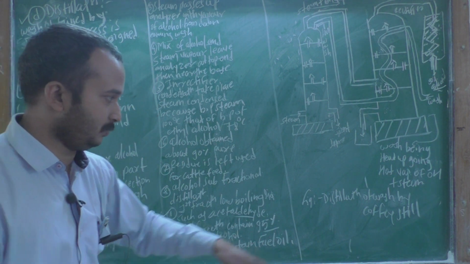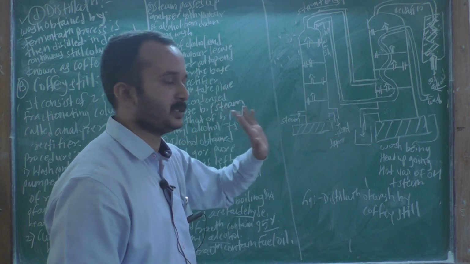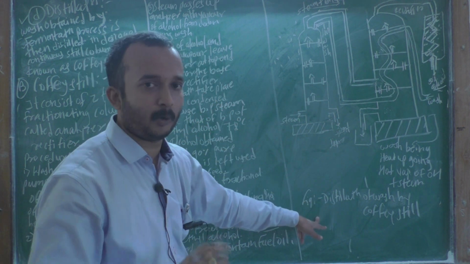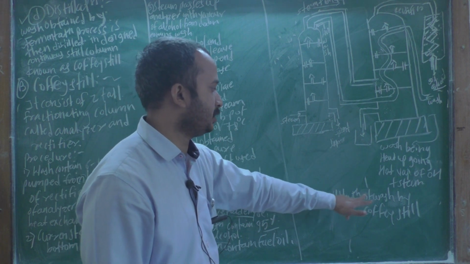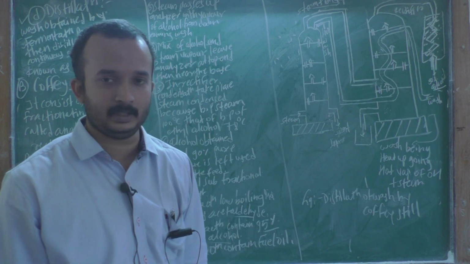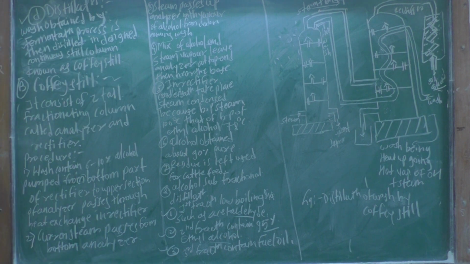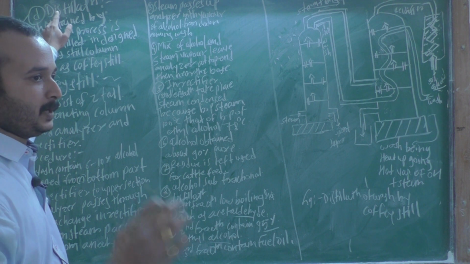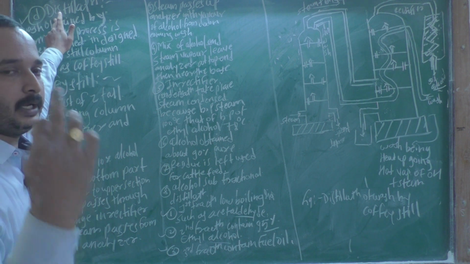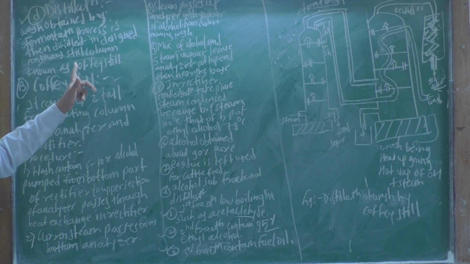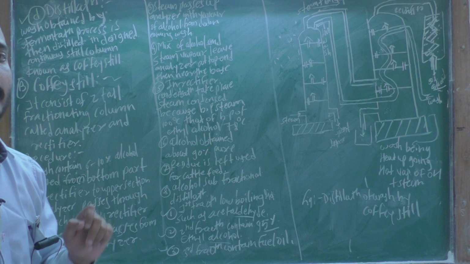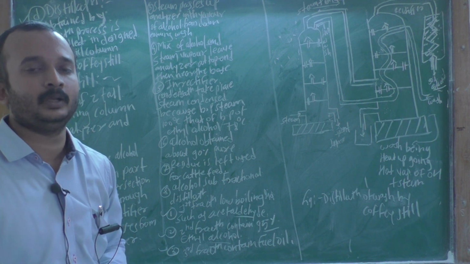Okay, so this is the Coffey Still diagram, and that diagram is about the distillation of the wash by the Coffey Still. This is all about the Coffey Still, and this is the last step of the steps involved in the manufacture of alcohol from molasses, which is distillation. Therefore, your first point is over, the manufacture of ethyl alcohol from molasses.